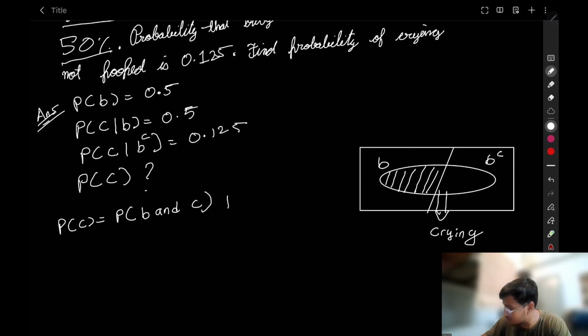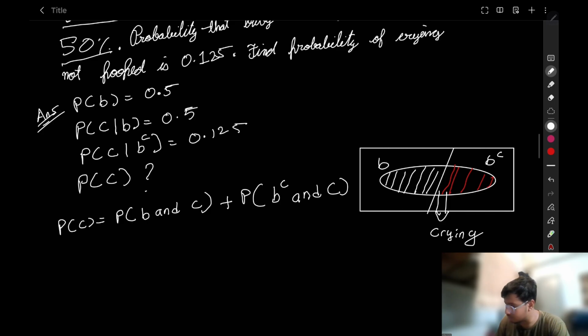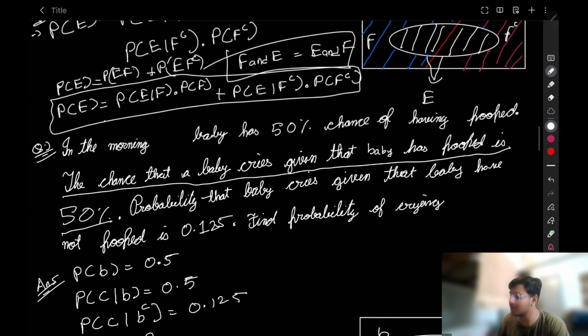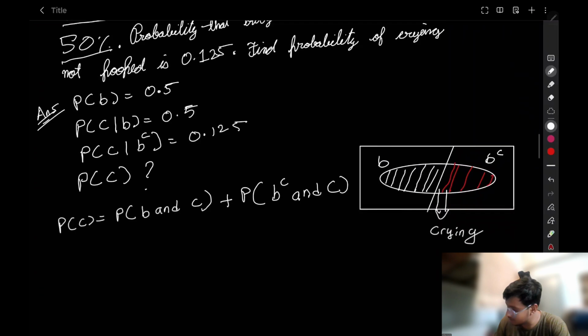plus, what is this part now? Let's take a different color. What is this part now? Probability of B complement and C. And obviously we can switch these positions, because we have switched these positions here also. Let me tell you why I'm switching these positions.